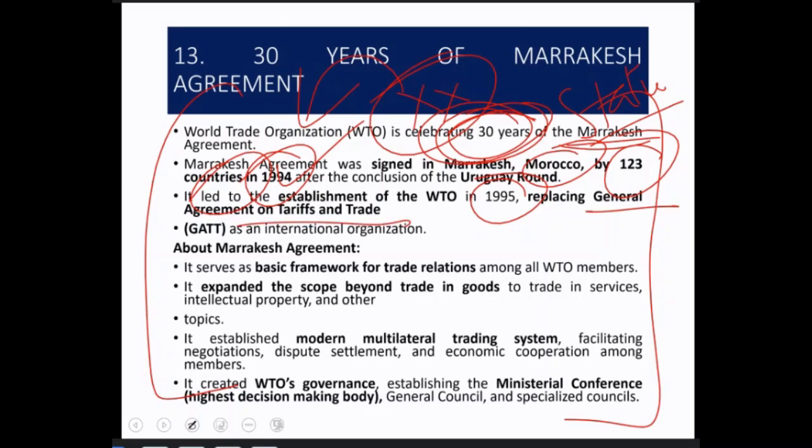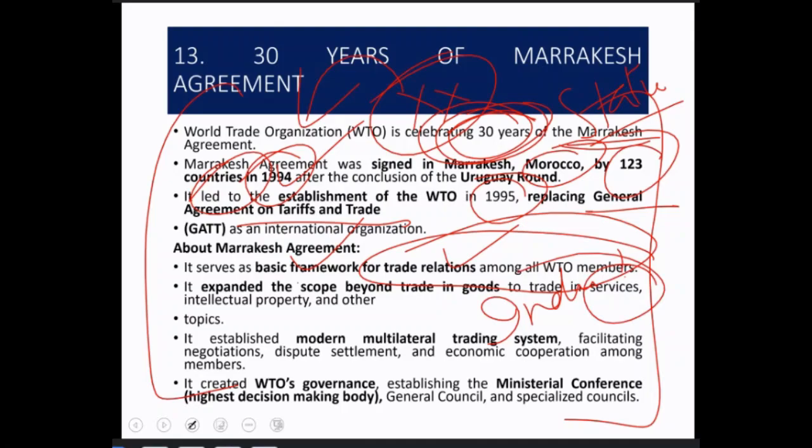All right. What is Marrakesh Agreement? So it is basically a framework for trade relations. Okay, WTO members, India is a member, obviously. So for better trade relations between different countries, all the WTO members, this Marrakesh Agreement was signed. Okay, after that it extended the scope beyond trade in goods to trade in services, intellectual property and other topics. So it means not just in goods.